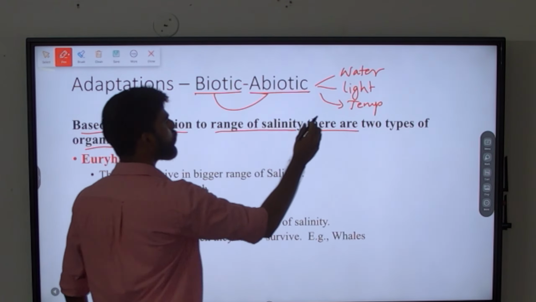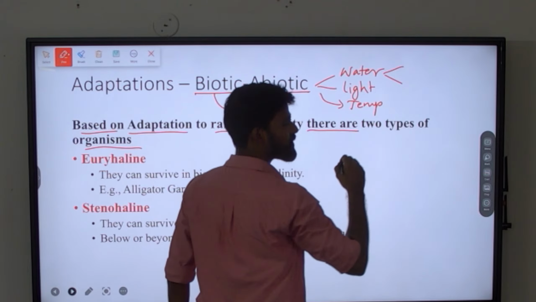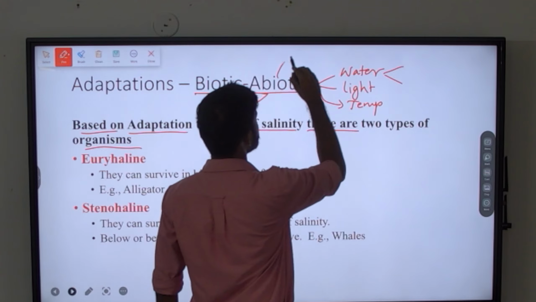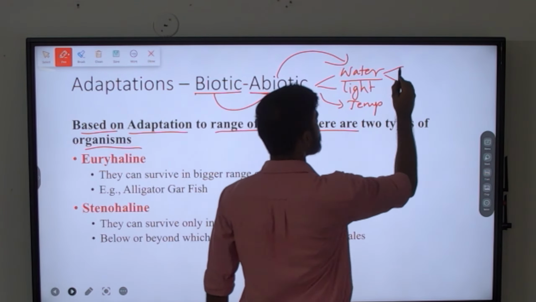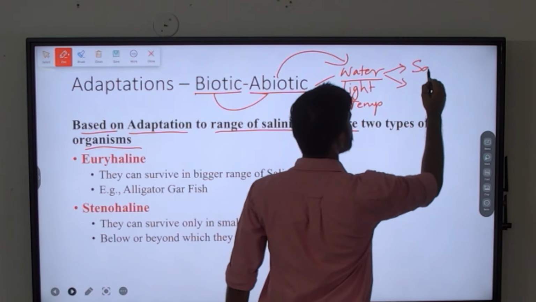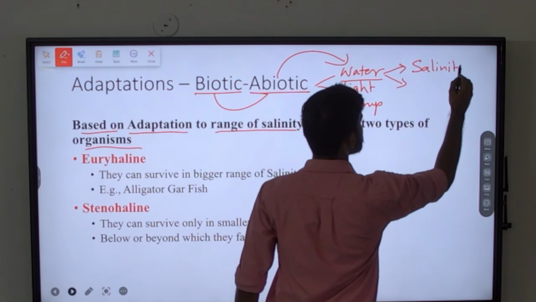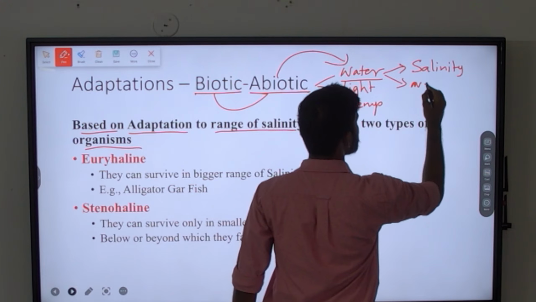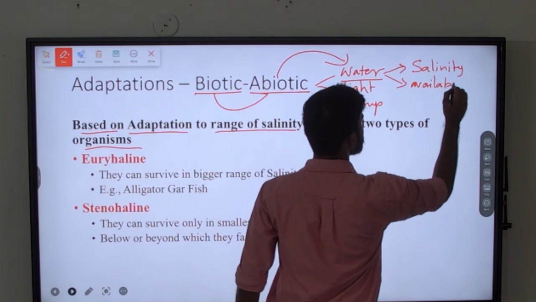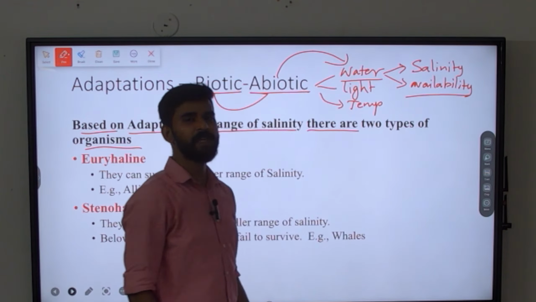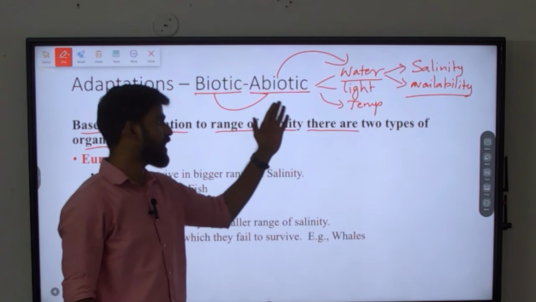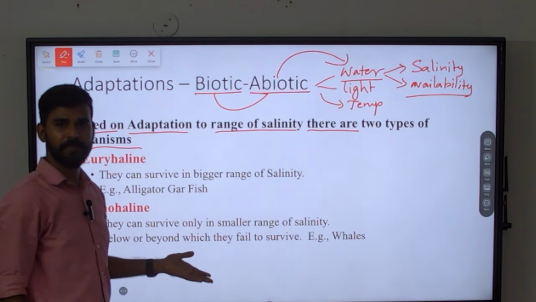Okay, when we consider water, the abiotic factor water is further subdivided into salinity based and availability based. Okay, based on these two factors, we will be classifying organisms. Based on salinity, we are going to subdivide it.